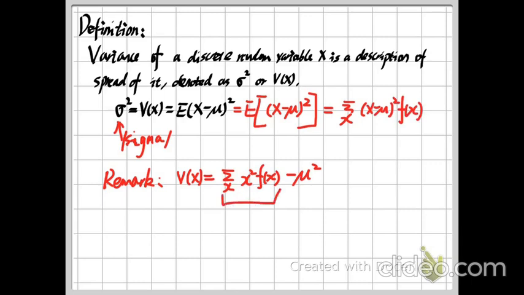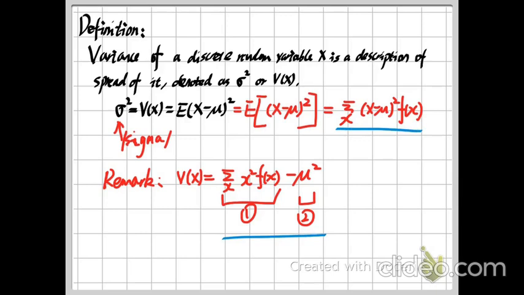The first part is the sum, the weighted average, of x squared. And the second term is just to compute the mean mu of x and then take the square. So we can use these two methods to compute our variance.